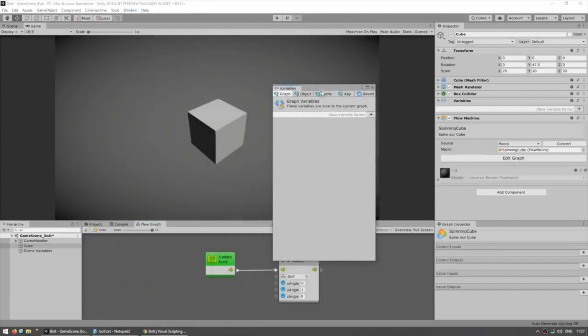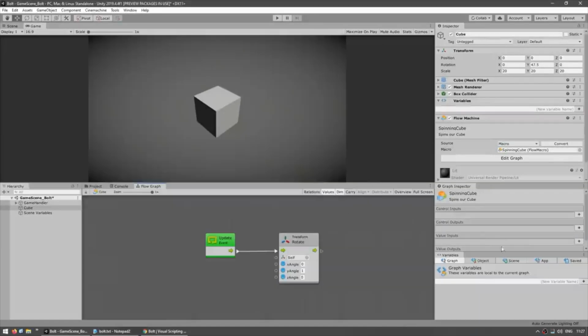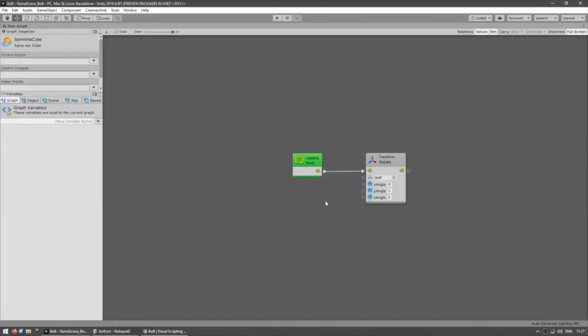Alright, so here we can see tons of variables that we can use in our scripts. Let's dock it right next to the flow graph, so right underneath the graph inspector. Yep, there you go. And now, just a quick Unity tip. You can make the active window full screen by clicking on the window and then hitting Shift and Space. And there you go, just like this, it makes the current window full screen. Alternatively, you can also click on this full screen button, so it goes from that to that. Or just double click on the window itself.